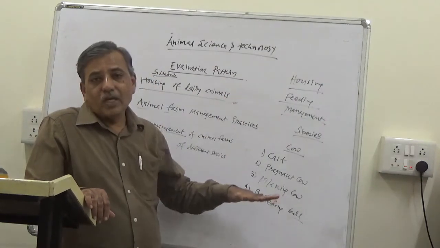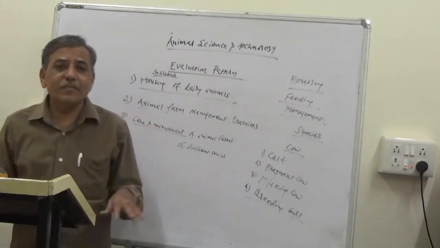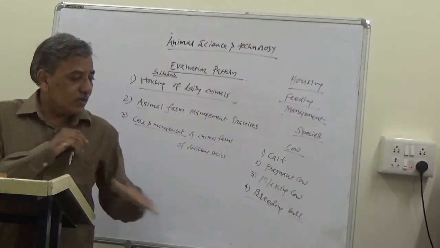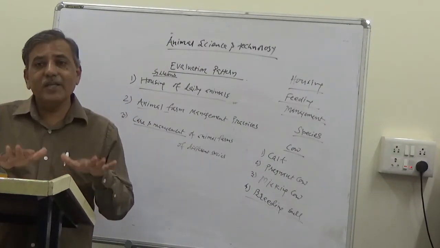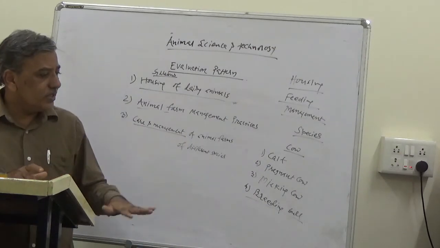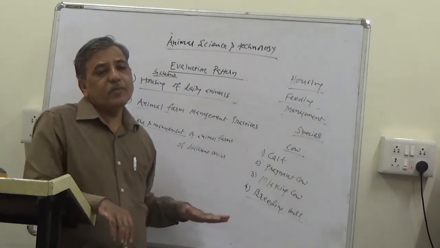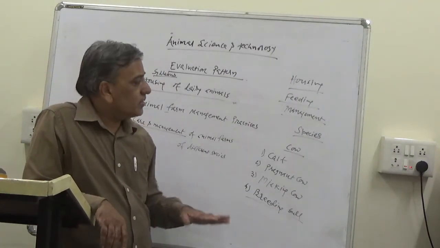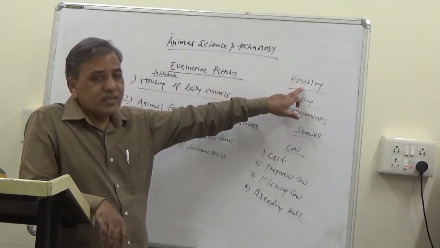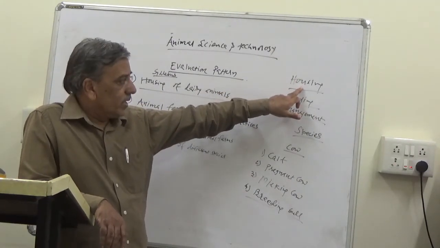Then the floor of the house should be non-slippery. Non-slippery means the animals, when walking on the floor, will not slip and get injured. So it should be made up of material which is rough, not slippery. These are some of the important points to be considered under housing.